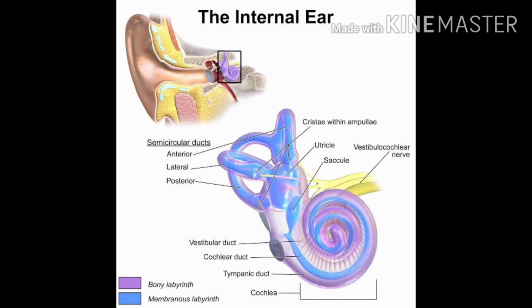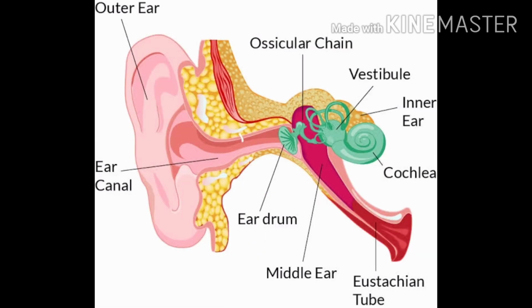The semicircular canals are connected to the vestibule and filled with endolymph. Vestibule and semicircular canals together form the vestibular apparatus. It maintains the equilibrium of the body, pertaining to the posture and balance of the body.